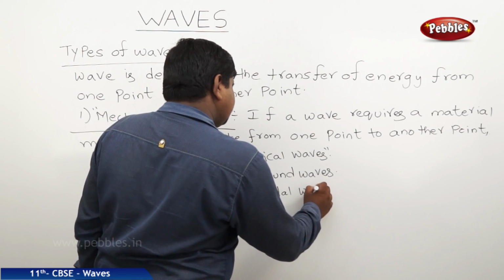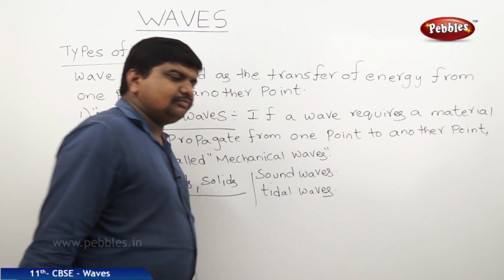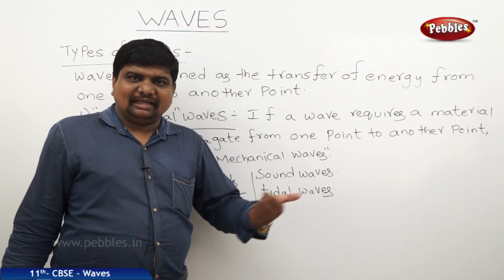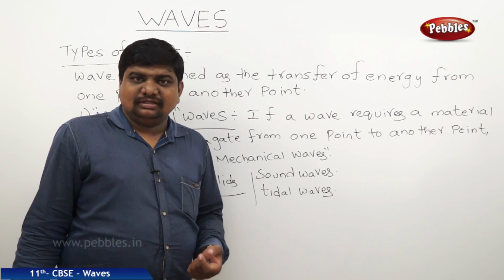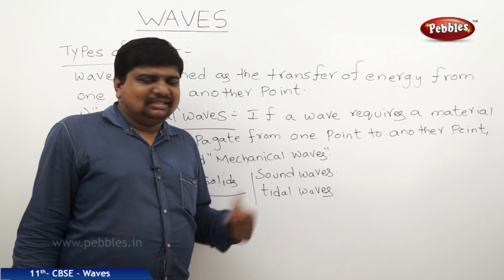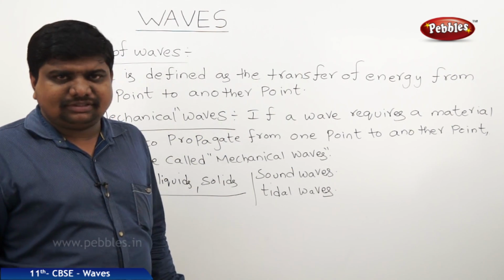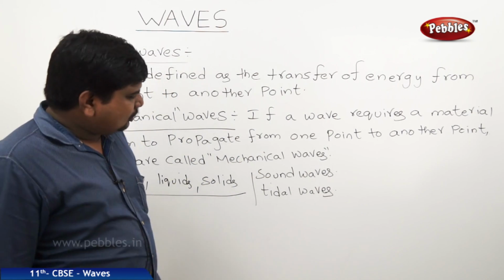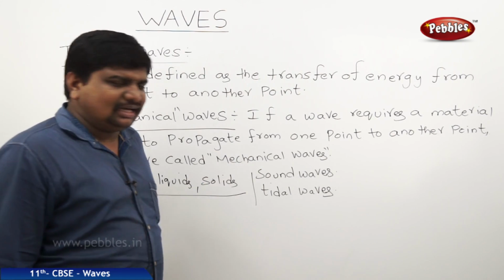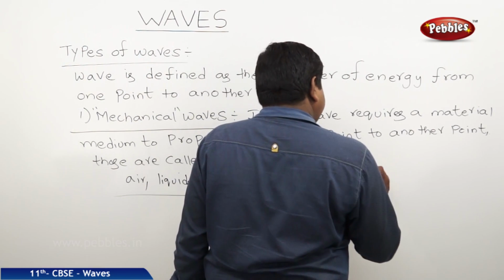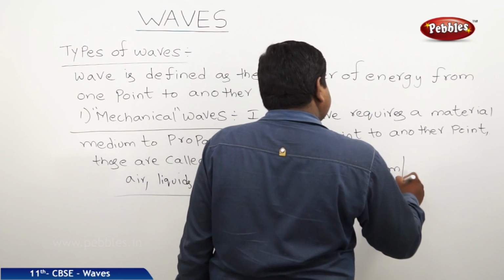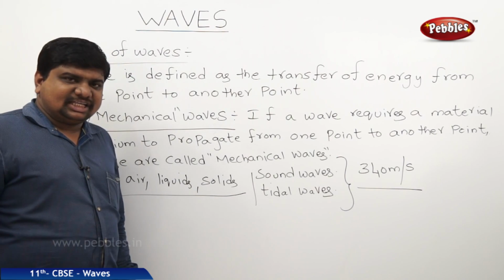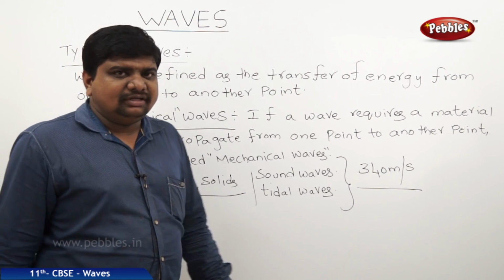So these may be a sound wave created through a mechanical rod or a machinery rod, bus horns, train horns, these all are mechanical waves. We can give a big list of these examples. The maximum velocity of these mechanical waves in air is 340 meters per second. Such like this, we can experience the mechanical waves in our daily life.